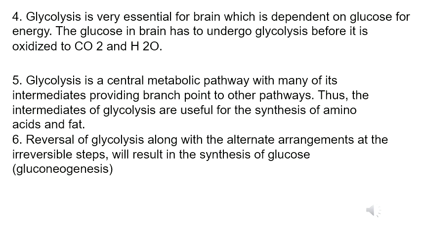Next salient feature, glycolysis is very essential for the brain, which is dependent on glucose for energy. The glucose in the brain has to undergo glycolysis before it is oxidized to carbon dioxide and water. Next, glycolysis is a central metabolic pathway with many of its intermediates providing branch points to other pathways. So, the intermediates of glycolysis are useful for the synthesis of other biomolecules like amino acids and fats.